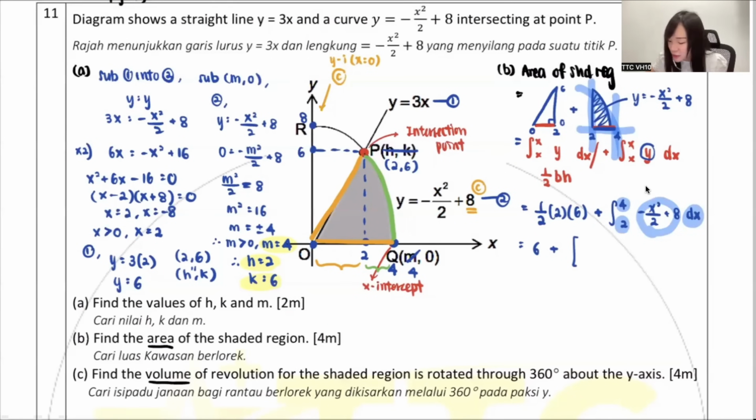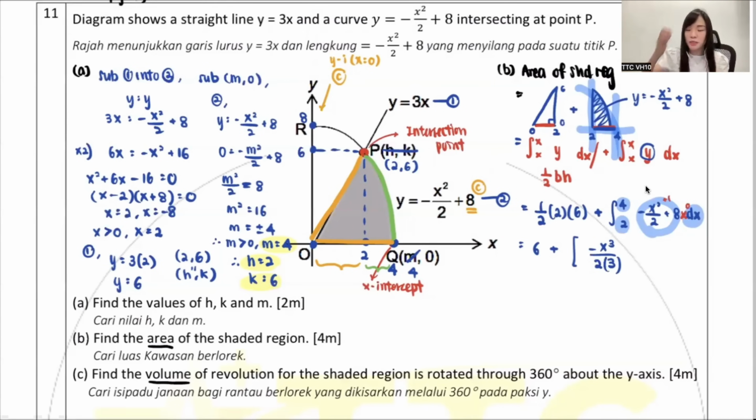So integration is power plus 1, divide. The power 2, you plus 1 is actually 3. After you plus 1, you divide. But at the bottom originally there was a 2, right? So the 2 and 3 will become a times relation. Remember, power plus 1, divide. Next one, the 8. Don't tell me the 8 becomes 0. That is differentiation. Now you're doing integration. Integration is always power plus 1. But I don't see any x there.